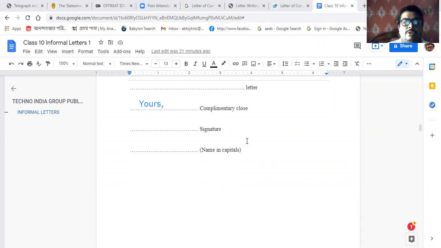After that, your signature should be there, and your name in capital letters, and here you can also use the position or post, that will be mentioned. So signature, complementary clause, name in capital, and position or post should be written over here. So this is the format.